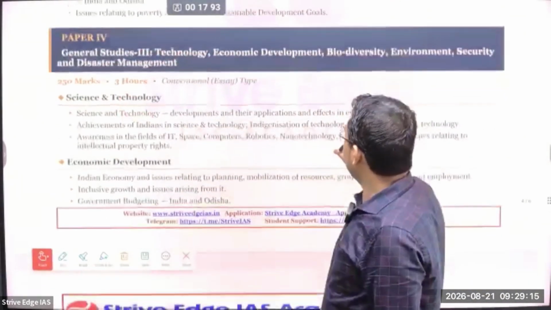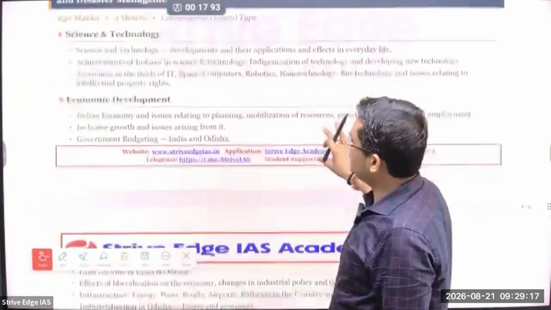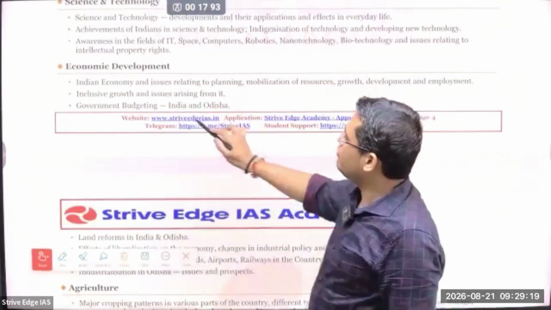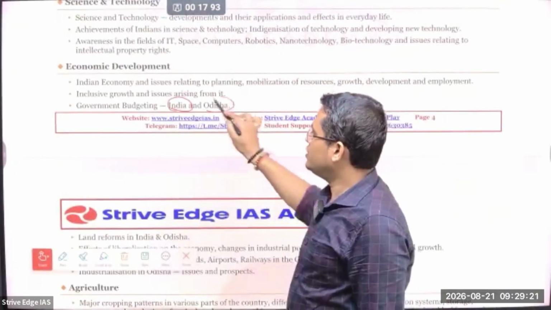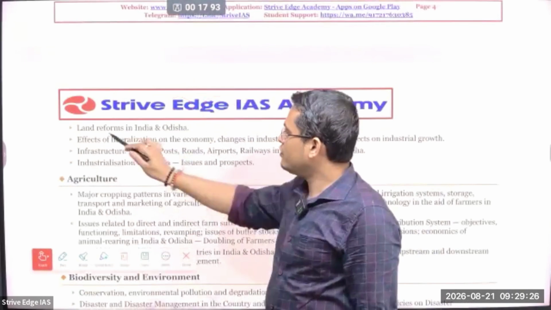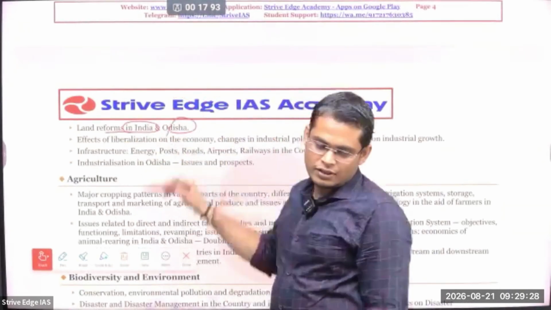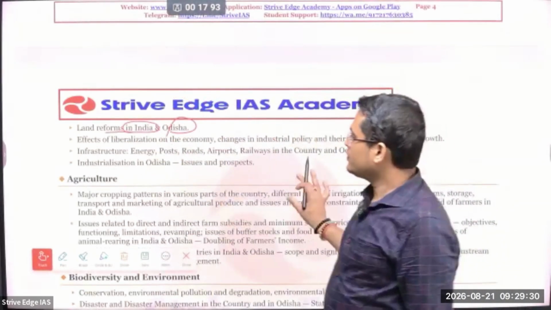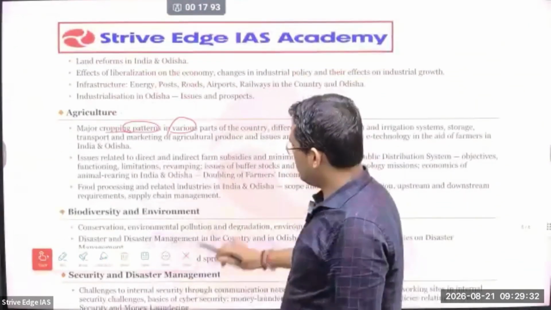And science and technology, whatever in UPSC syllabus, same here also. Then economic development, you have to study the budget of India as well as budget of Odisha. So land reform, whenever you are studying about land reform, you have studied about reform in India, also land reform in Odisha. Okay, so effect of liberalization on economy,